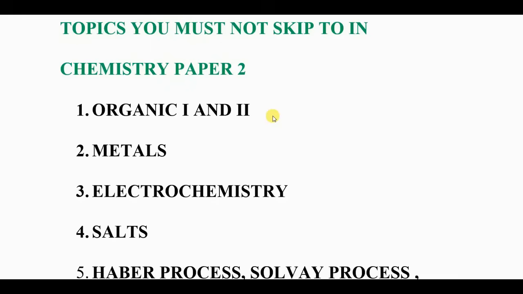The first topic is organic 1 and organic 2. Organic 1 deals with the hydrocarbons, the compounds with hydrogen and carbon only, and then organic 2 combines carbon, oxygen, and hydrogen.